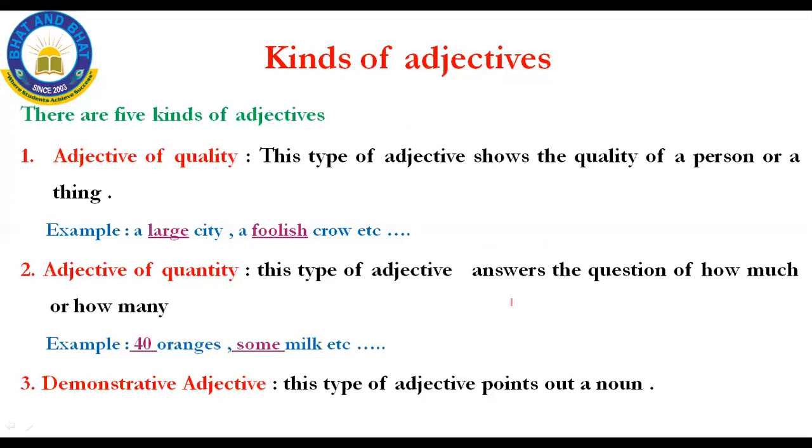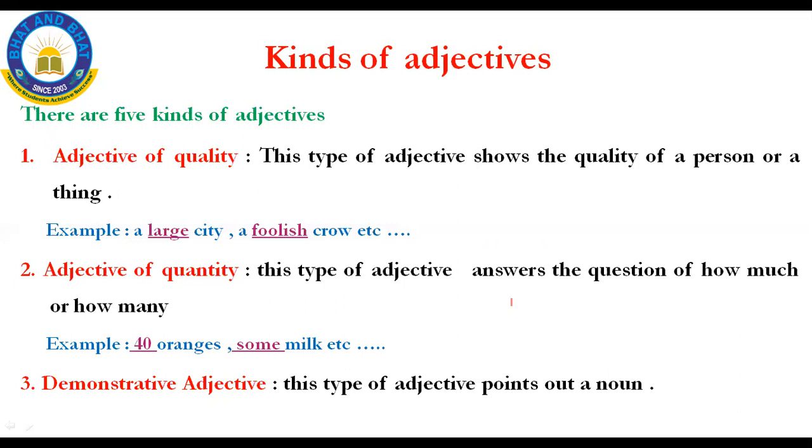See, adjective of quality is nothing but this type of adjective shows the quality of a person or a thing. Look here, it is applicable for both person as well as the thing. It tells the quality of a person, whether it may be good or it may be bad. For example, Samarth is a good boy and she is a beautiful girl. Like that, it shows the quality of a person. It may be good or it may be bad.